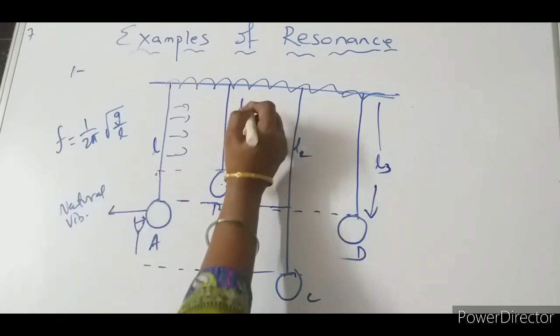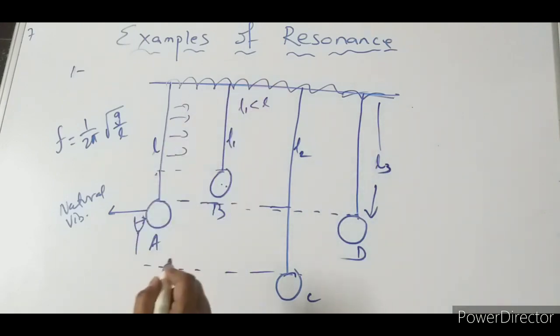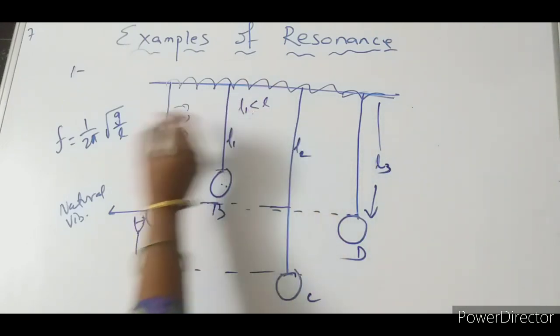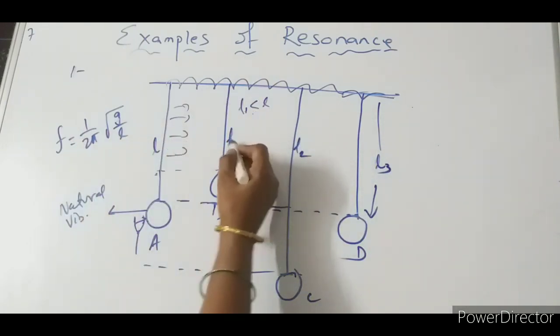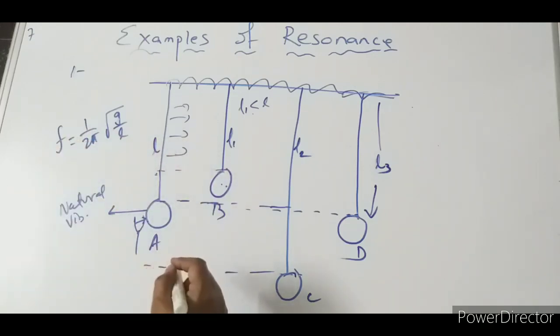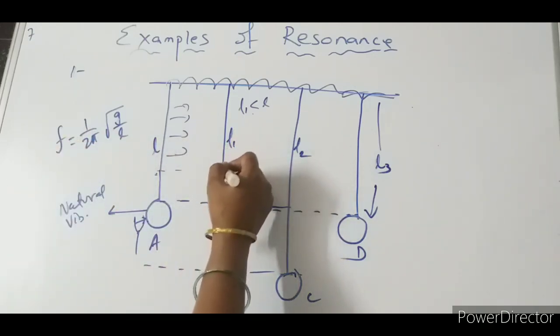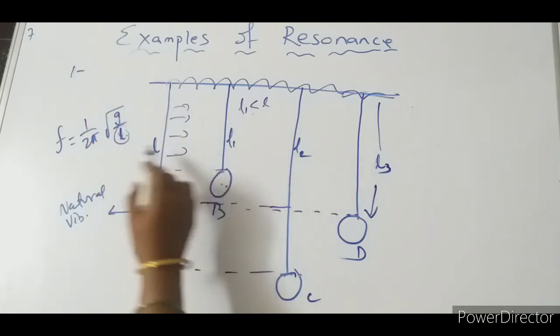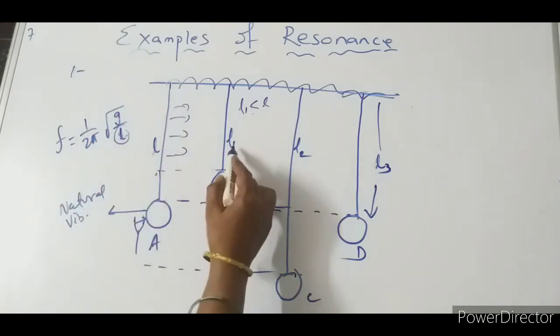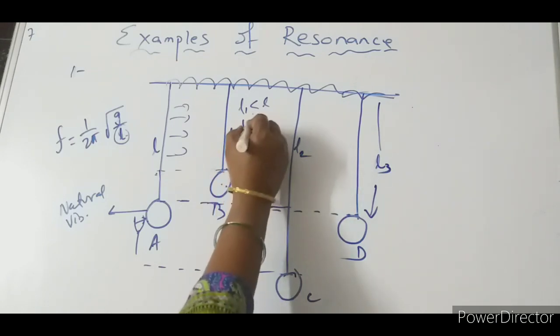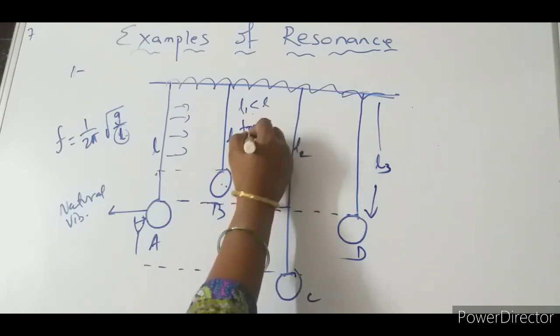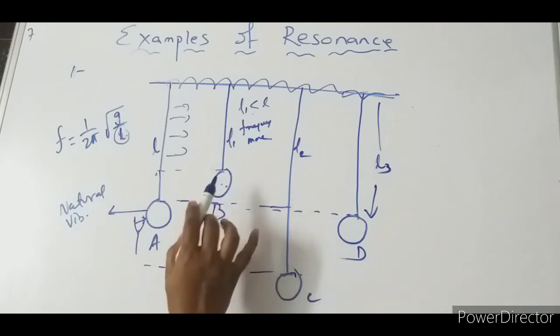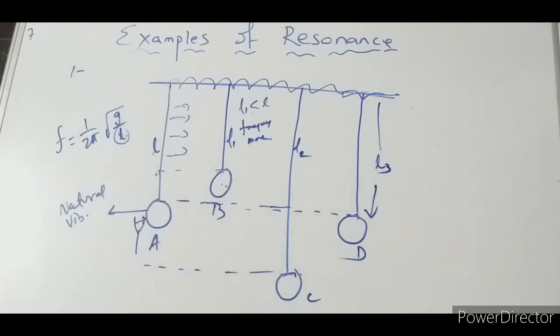So here L1 is less than L. Here you see, the less the length, the more the frequency. So in this case the frequency will be more, but this frequency cannot match.